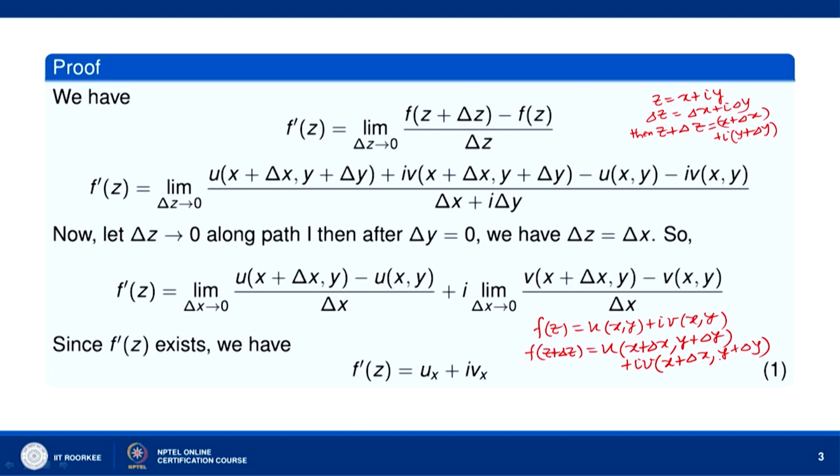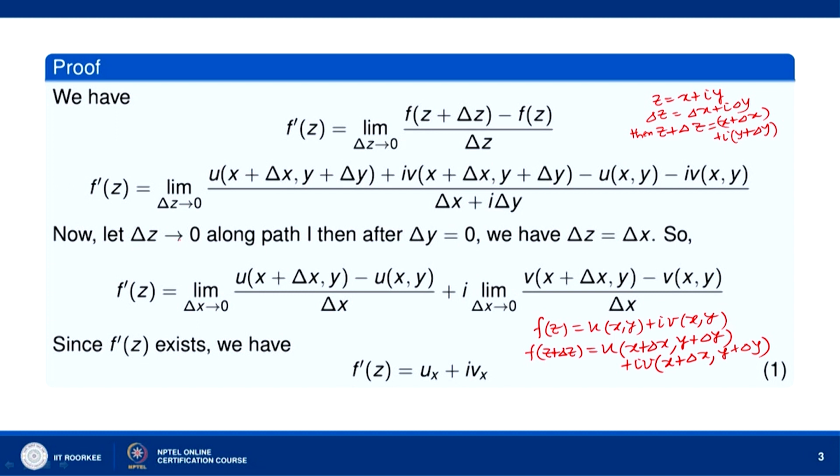So f(z plus delta z) minus f(z) is equal to u(x plus delta x, y plus delta y) plus i v(x plus delta x, y plus delta y) minus u(x,y) minus i v(x,y), and delta z is delta x plus i delta y.